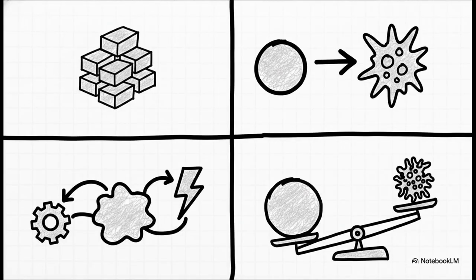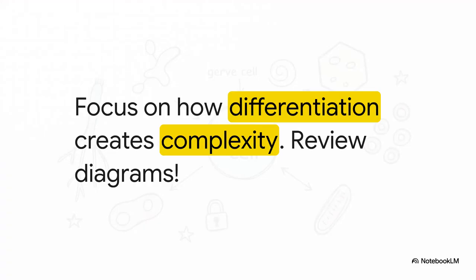Let's do a rapid-fire summary to really lock these concepts in. Number 1, cells are basic building blocks. 2, differentiation equals specialization. 3, this process creates a division of labor. And 4, growth is definitely not the same as differentiation. Remember, it's size versus complexity. When you go back and review your notes, focus heavily on how differentiation creates that complexity. And seriously, review your diagrams. Try to mentally trace the path from a simple, identical stem cell branching out into a vastly complex network. Visualizing that flow, that is your secret weapon to mastering this topic.